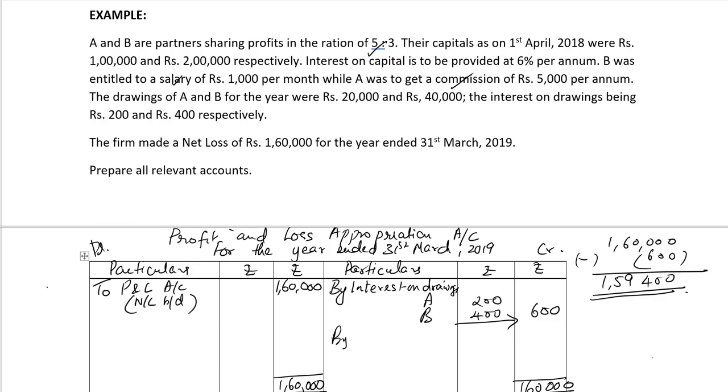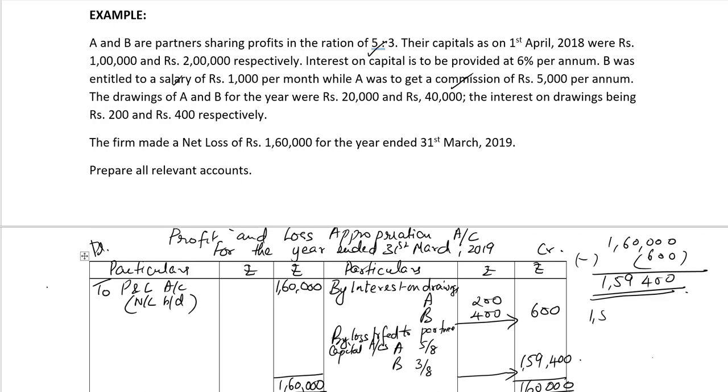By loss transferred to partners' capital accounts. The total amount of loss to be divided, 1,59,400. This has to be divided in the ratio of 5/8 and 3/8.